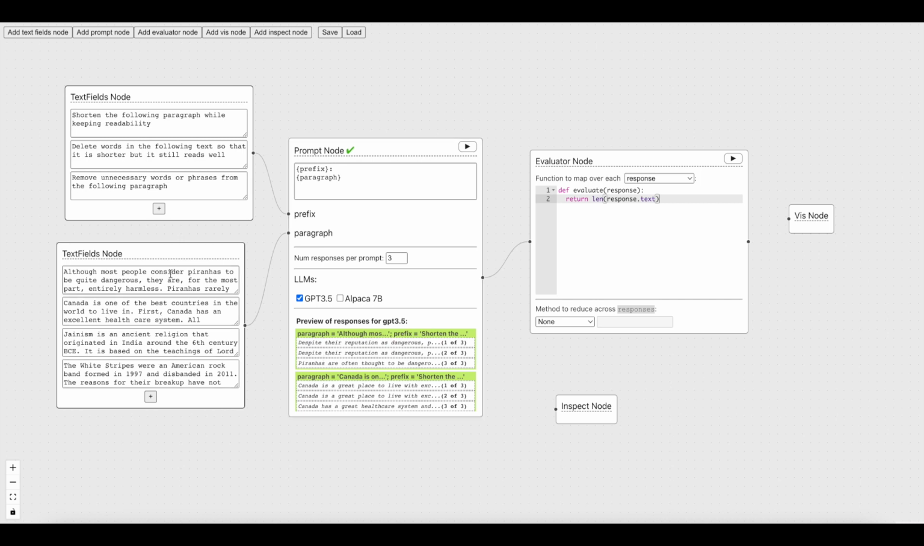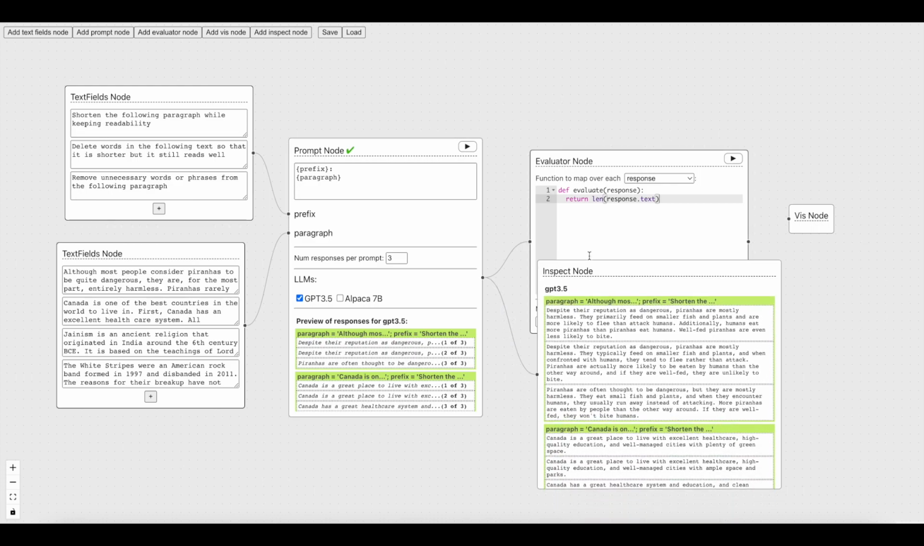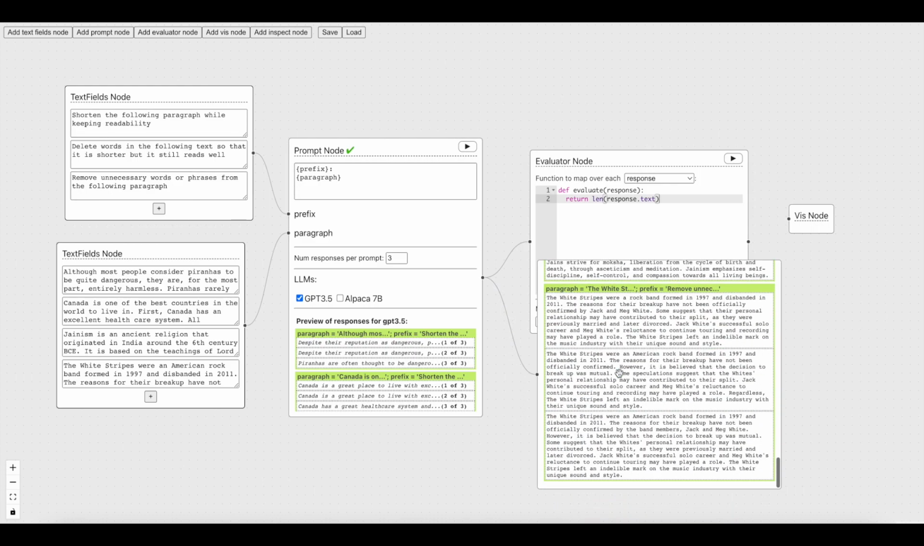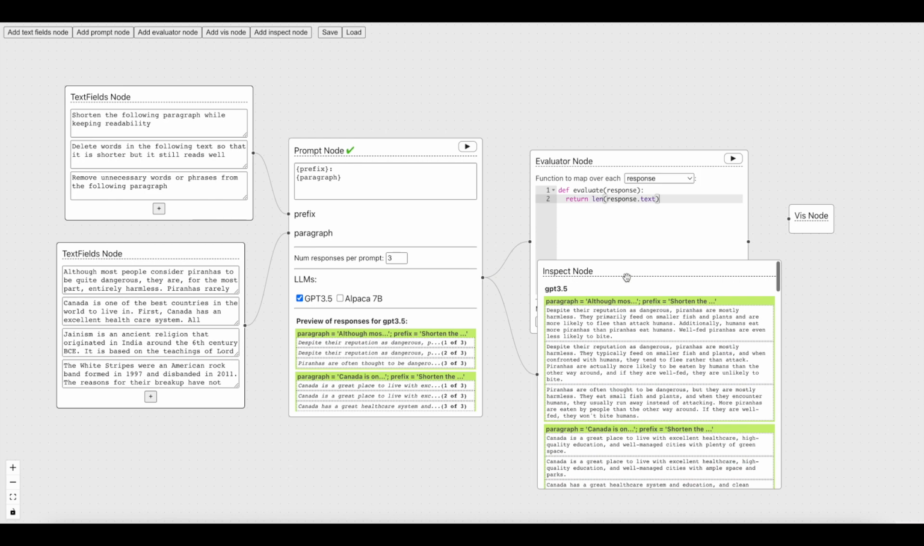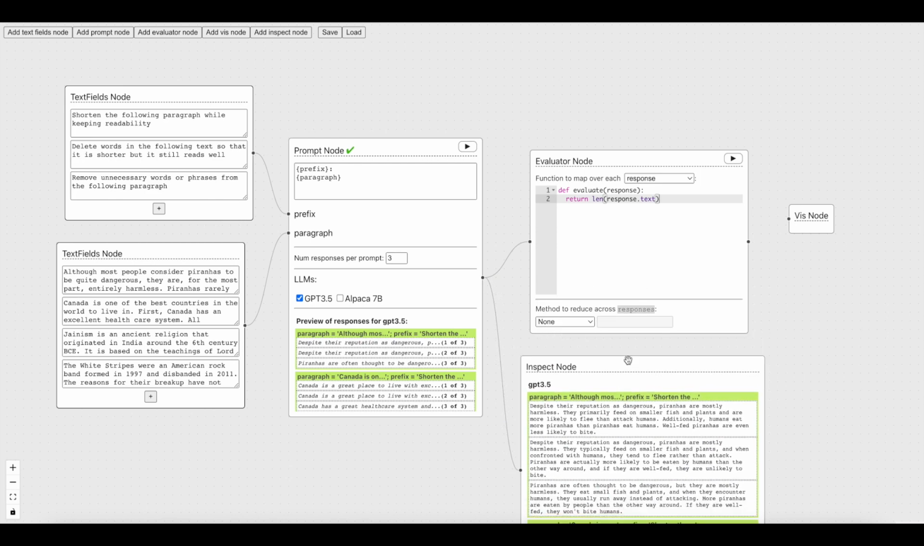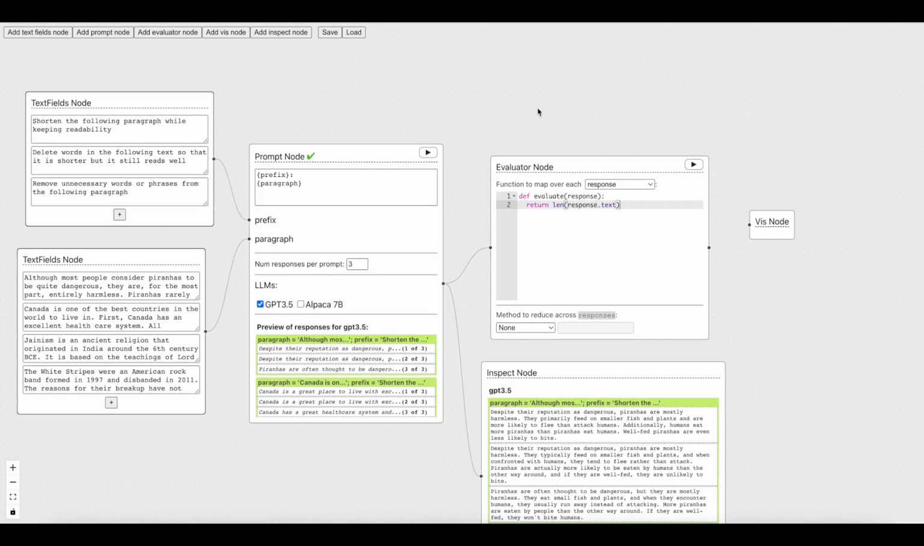So as we can already see, despite their reputation as dangerous, glancing at this, it seems like it's reworded this part of the paragraph, which we may or may not want. And if we want to inspect more of the responses, we can just link it up to an inspect node, and then we can inspect individual responses. We get a very long list, and this is really just so you can access them. In the future, I'm going to make these inspection tools much better.